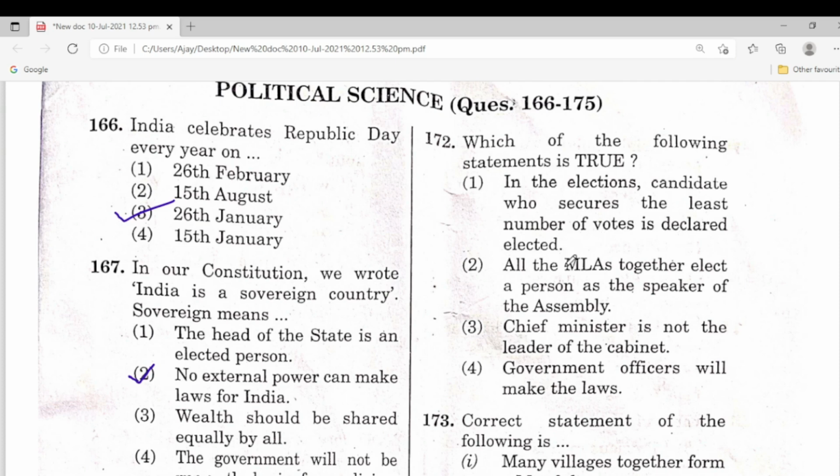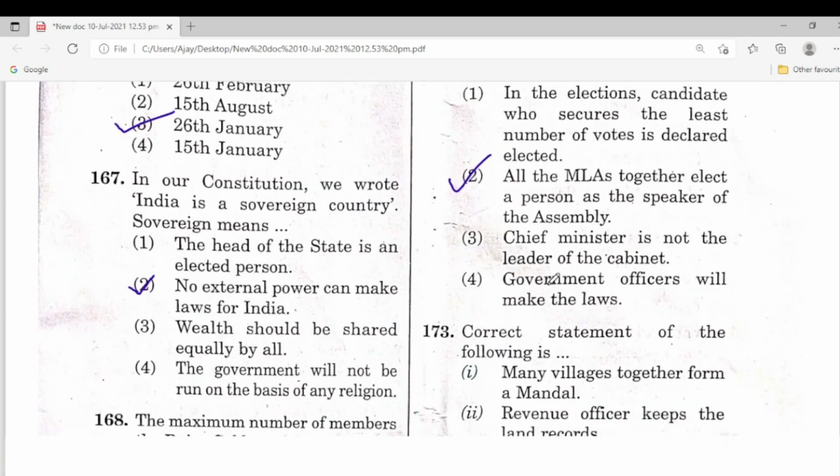This is wrong. All the MLAs together elect a person as the Speaker of the Assembly. This is correct. The Chief Minister is not the leader of the cabinet. This is wrong. Government officers will make the last. This is wrong. The true statement is the second one.